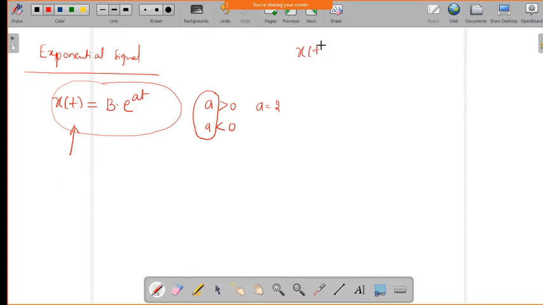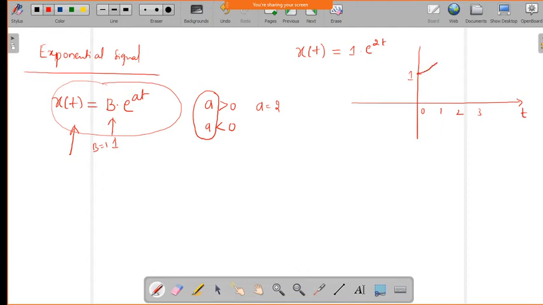If I take t equal to 0, 1, 2 and so on, at t equal to 0 it becomes 1. At t equal to 1 it gives e square, that is 2.71 square, which is greater than 1.